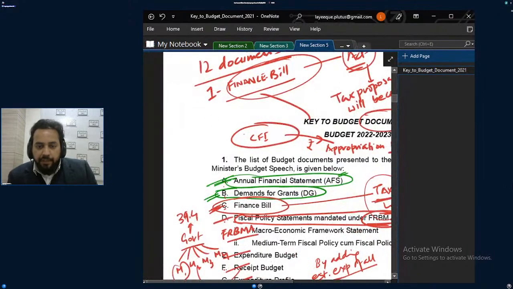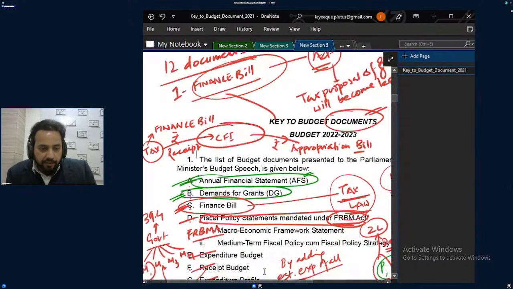And rupee will be coming into the Consolidated Fund of India when you pay the tax. Yes or no? And tax proposal is passed by finance bill. So finance bill is talking about receipt. Yes or no? This is receipt. And appropriation bill is talking about withdrawing. Both are different things.